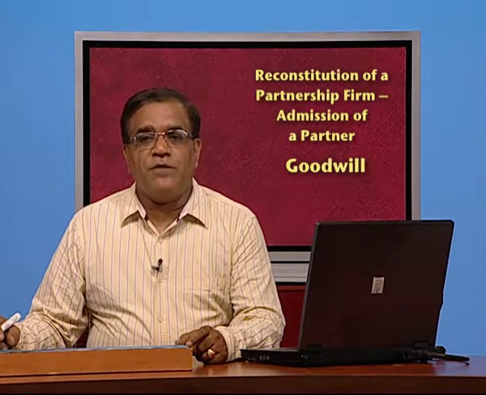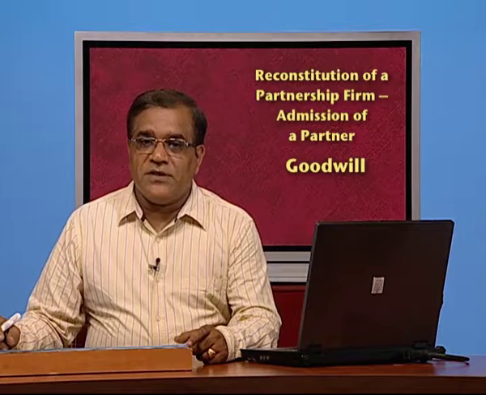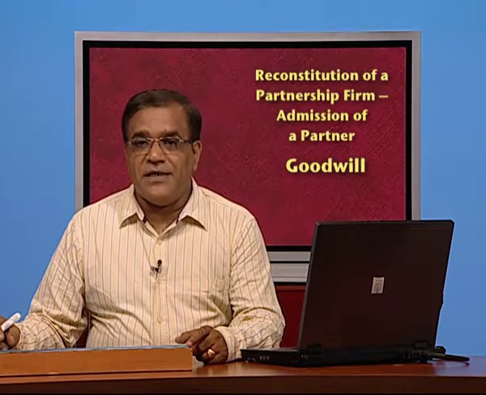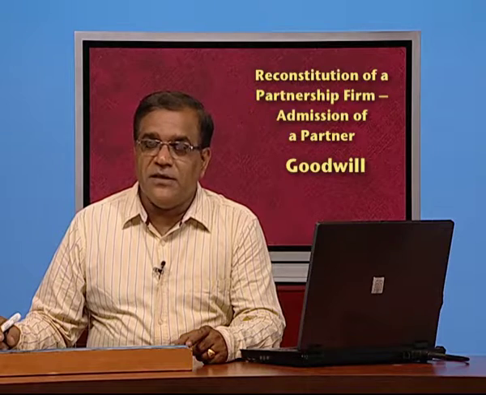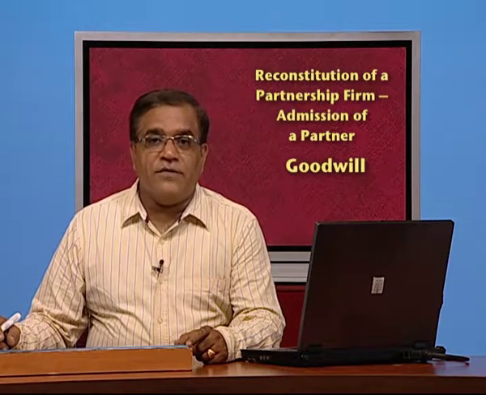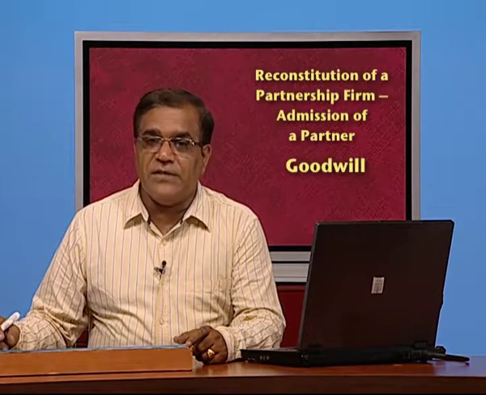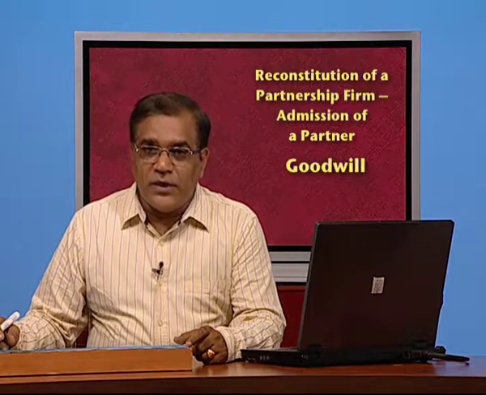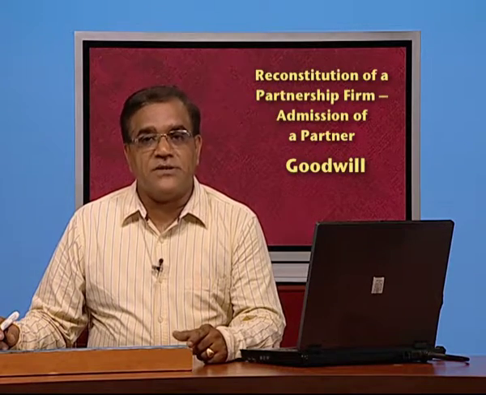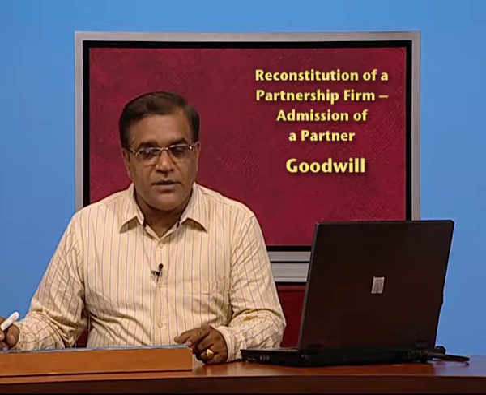Let us come to them one by one. When there is a change in profit sharing ratio, that is, if some partners get more and the others get less, the person who is sacrificing must be compensated for the value of that goodwill which was earned when he was getting more. So we have to value the goodwill and give his due share, that is the sacrificing share, to that partner who has sacrificed it. And who will give that share? Naturally the person who has gained it. So the gaining partner will be giving to the sacrificing partner his share of sacrifice in the value of goodwill.